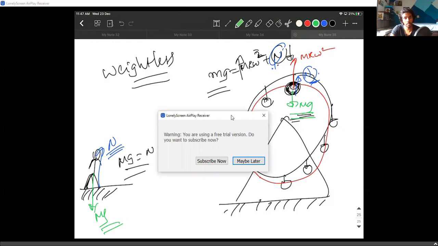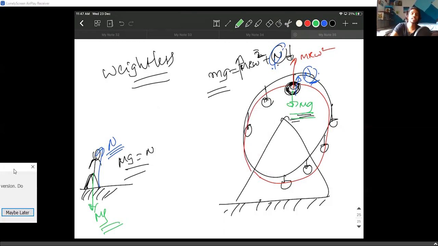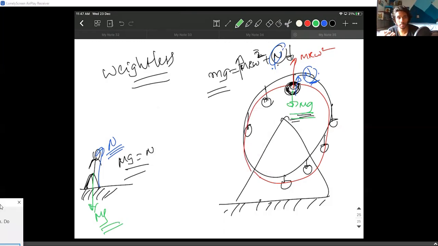Please remember this point. The word that they use all the time, simply to say weightlessness, you feel weightless when you're accelerating downward, when you're in a lift. It's not exactly weightlessness, because the weight is acting the same way, mg is acting the same way. There is no change in mg. It is just the normal force that you're feeling is a little lesser compared to when you're on the ground.